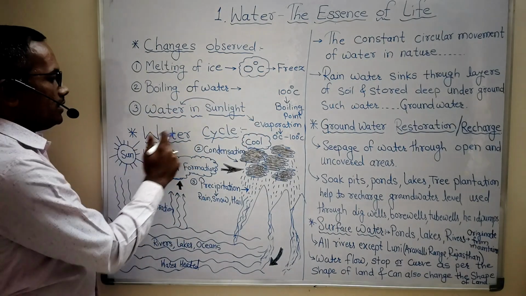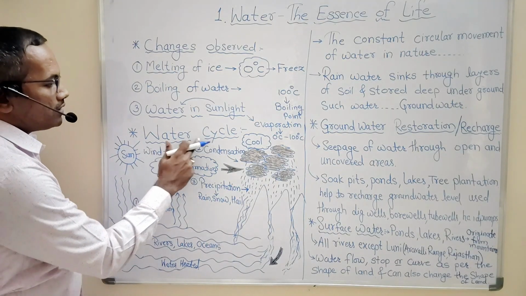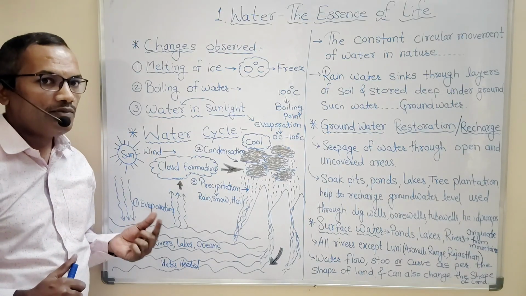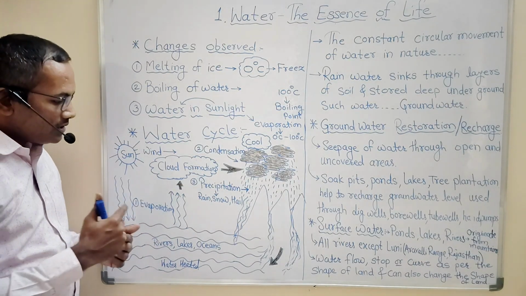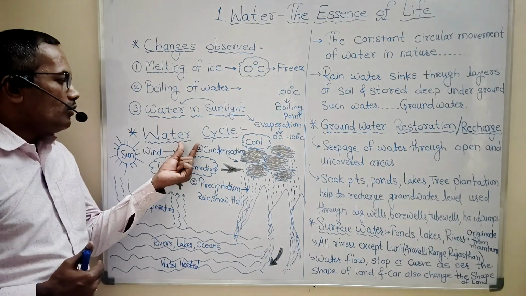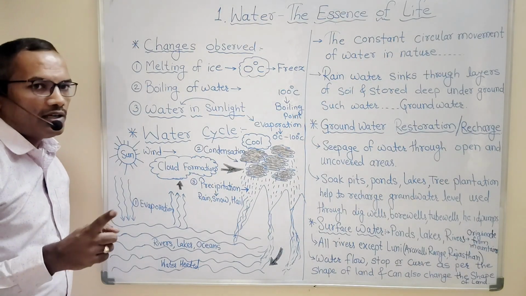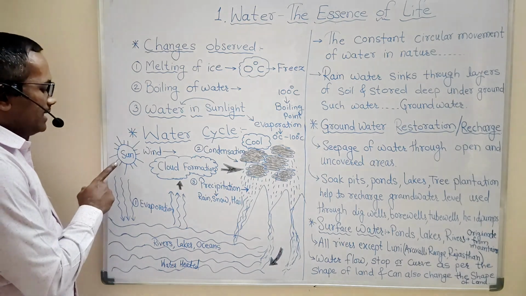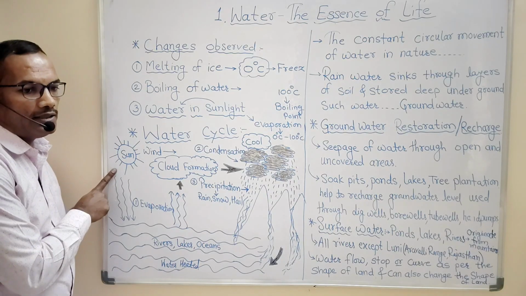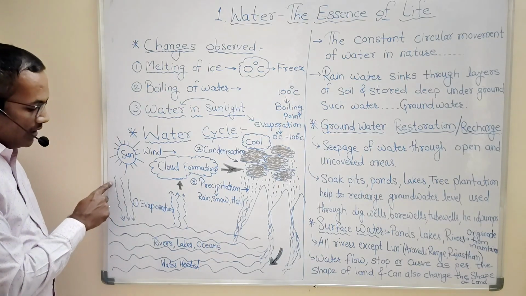Okay, now we will move towards the water cycle. The water cycle is an important process, a natural phenomenon necessary for the cycling of water. We will learn what the water cycle is exactly. We know that the sun is the only star in our solar system, and it is the ultimate source, the only source of energy for earth. So whatever sunlight reaches the earth,